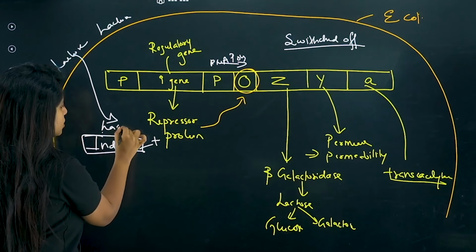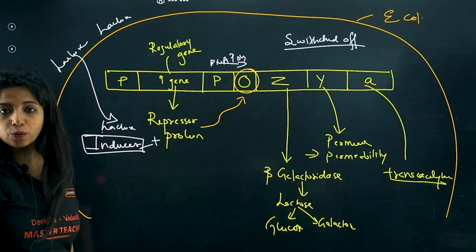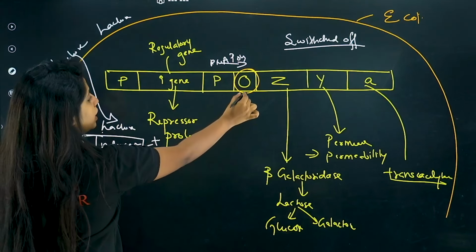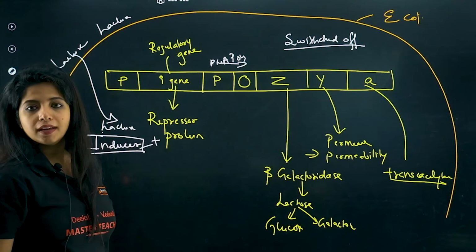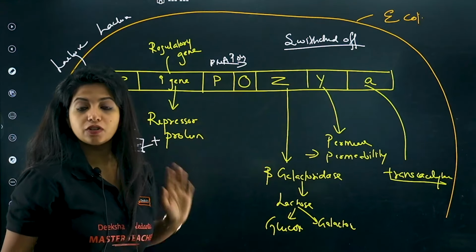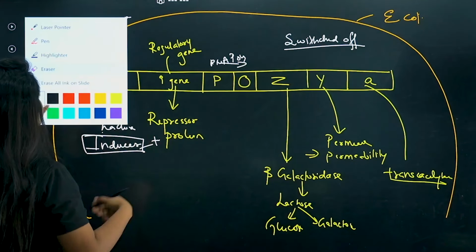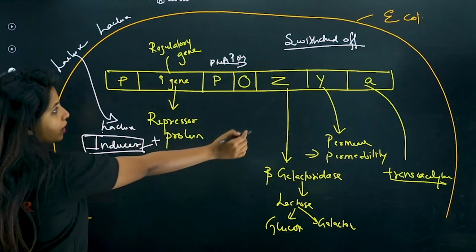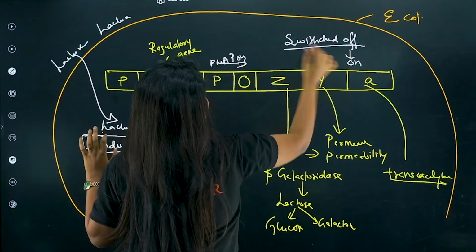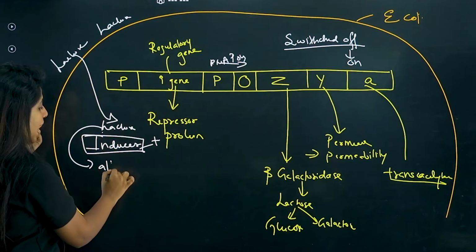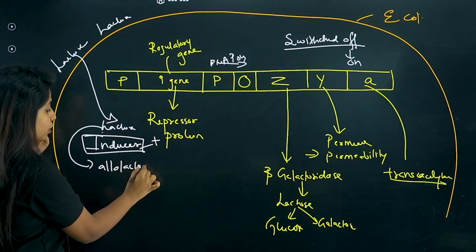So lactose, which is there, binds with the repressor protein, and now the repressor protein is not available to bind on the operator region. It's free. RNA polymerase can do the transcription. So that is why it is known as an inducer, because it helps in switching on the lac operon. Over here, it's not just lactose but also allolactose. It can be either lactose or allolactose.